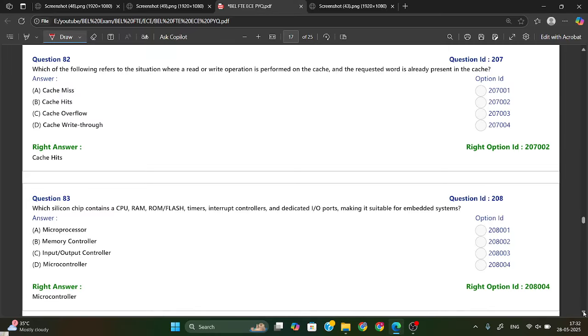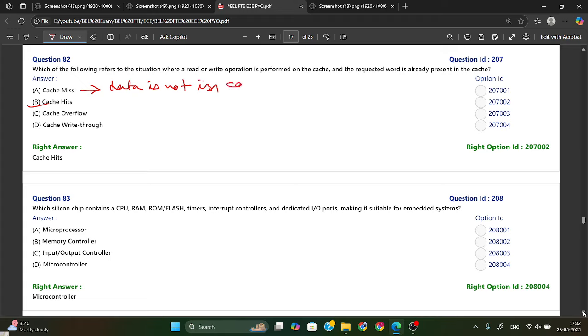Which of the following refers to the situation where a read or write operation is performed on the cache and the requested word is already present in the cache? That is your cache hit. Okay, and if you talk about cache miss, miss means data is not in cache.